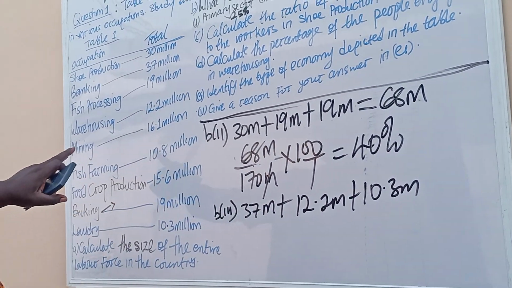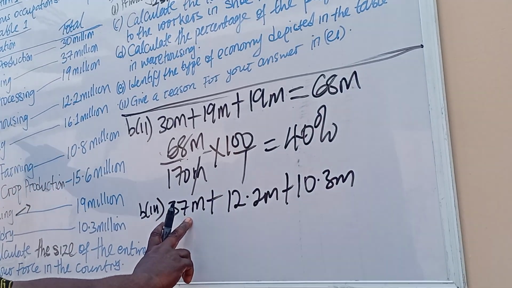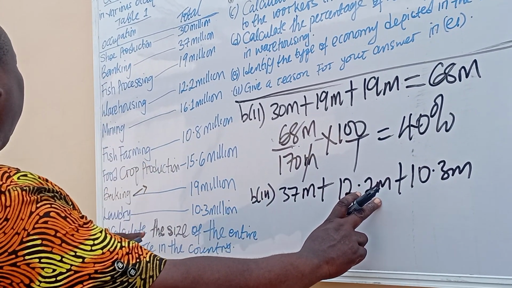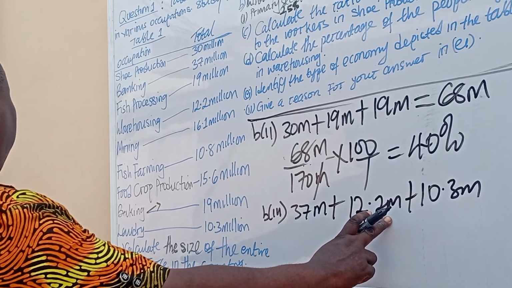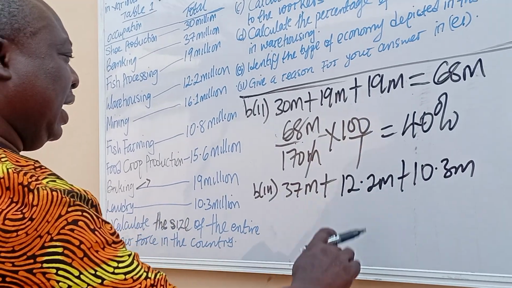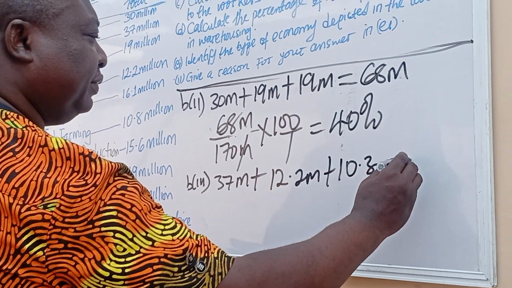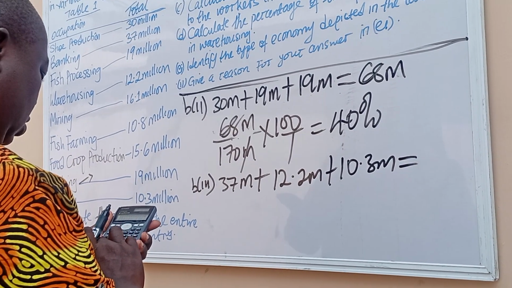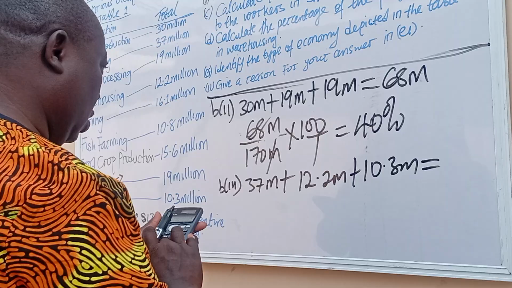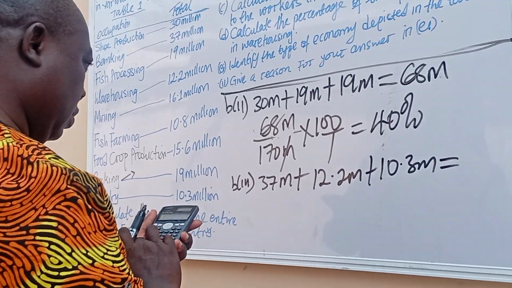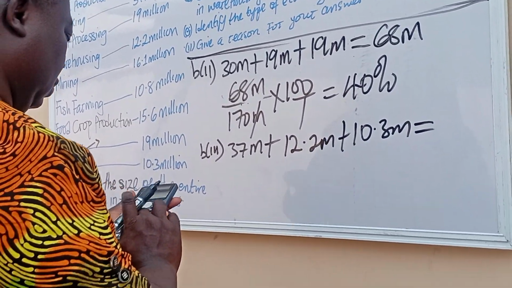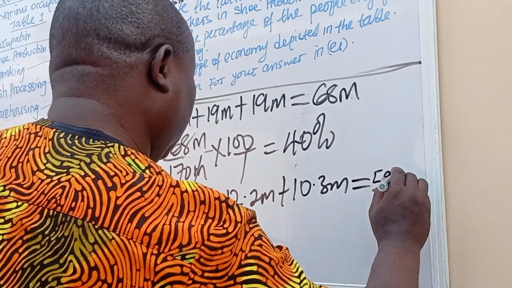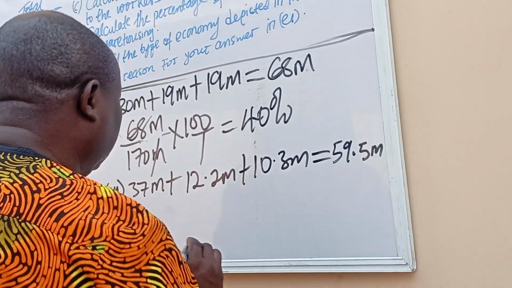The tertiary: banking 37, warehousing 12.2, then laundry 10.3. So that's all. Let's add together. 37 plus 12.2 plus 10.3. This will be 59.5 million.